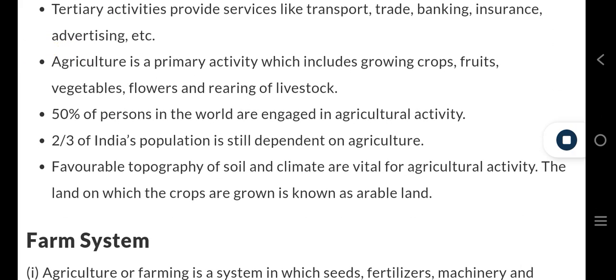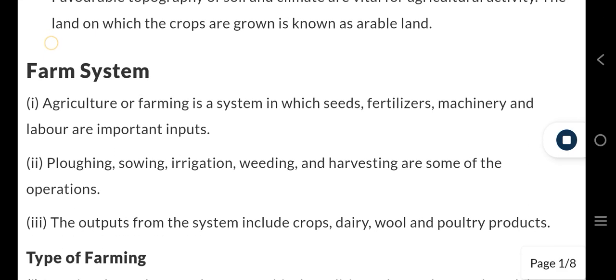Agriculture is a primary activity which includes growing crops, fruits, vegetables, flowers, and rearing of livestock. 50% of persons in the world are engaged in agricultural activity. Two-thirds of India's population is still dependent on agriculture. Favorable topography of soil and climate are vital for agricultural activity. The land on which the crops are grown is known as arable land.